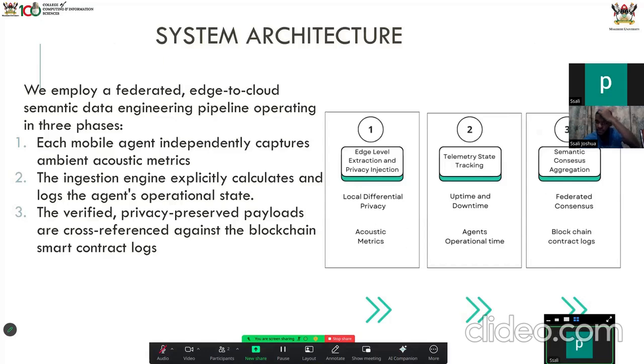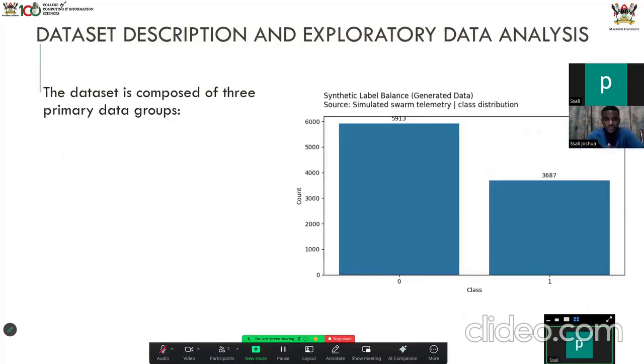And then we use the semantic consensus aggregation. Here, after all the data has been verified and we have confirmed that the agent hasn't been attacked or compromised, we can then add its transactions to the blockchain. Yeah. And that will continue like that. That's the concept of federated consensus, where all the agents carry out a majority voting to achieve that.